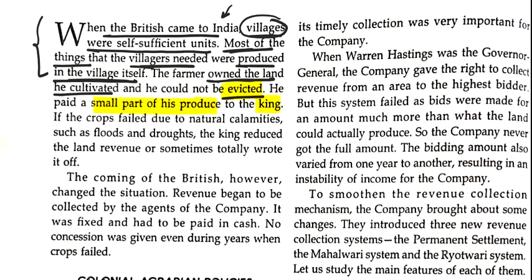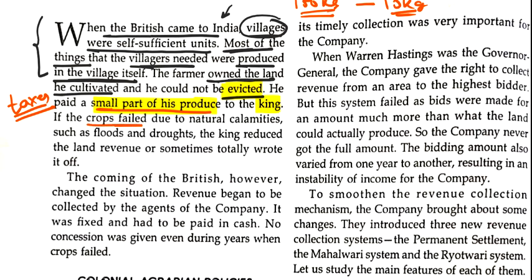Why do they need to pay? They will pay in the form of taxes. Either they will pay the money or they will pay a small part of the produce. Like if I am growing 100 kg of rice, what will I do? I will give 10 kg of rice to the king, because the king is providing us many services, the security, and the proper maintenance of our society.